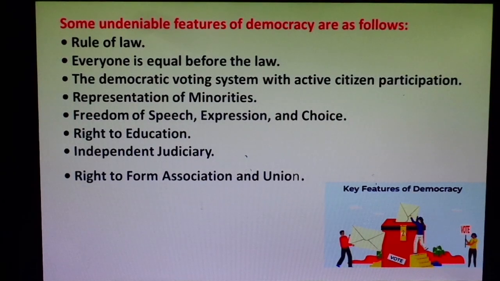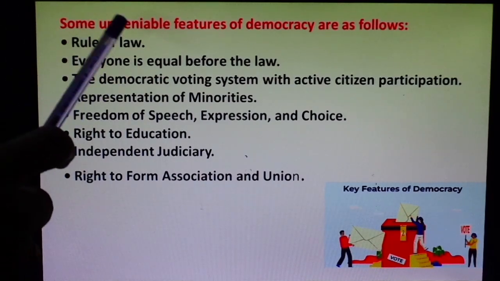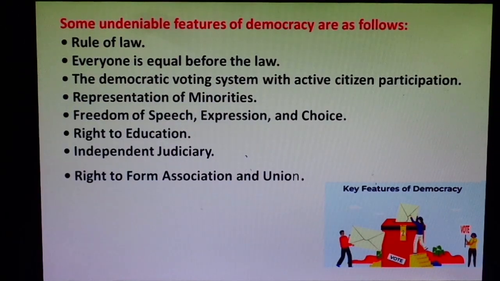where those above age 18, whether from the female category or the male category, without any discrimination on the basis of gender, caste, color, all the people above age 18 have the right to vote, to elect and select their representatives to run the government.